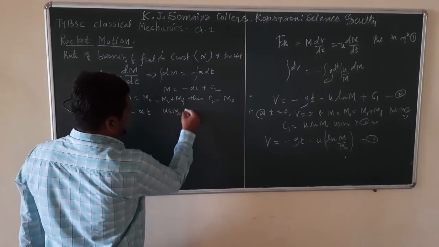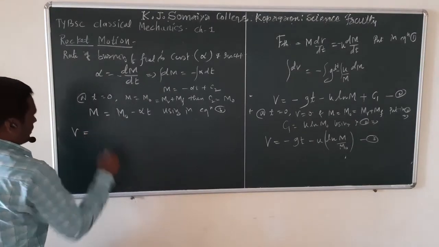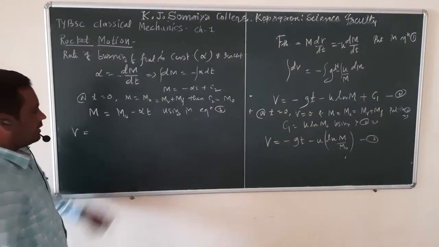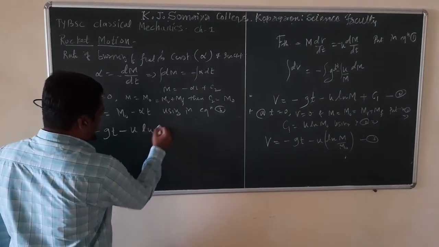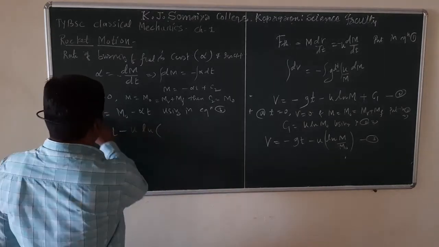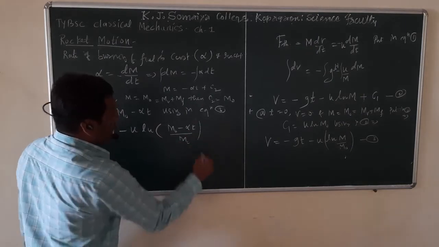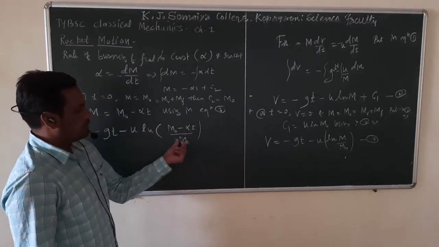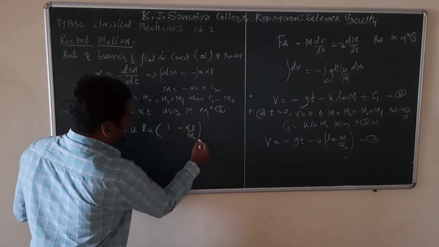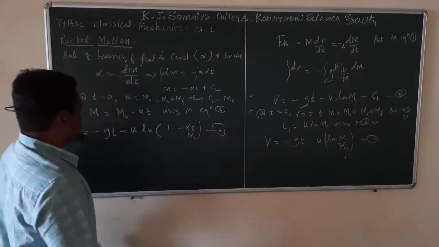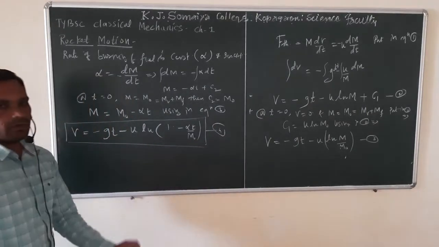So using equation 3, we get velocity of that rocket at time t is equal to minus gt minus u ln of m, where m is nothing but m0 minus alpha t, upon m0. If you give that m0 to this factor and this factor, we can write this as 1 minus alpha t upon m0. So this is the equation for instantaneous velocity of that rocket.